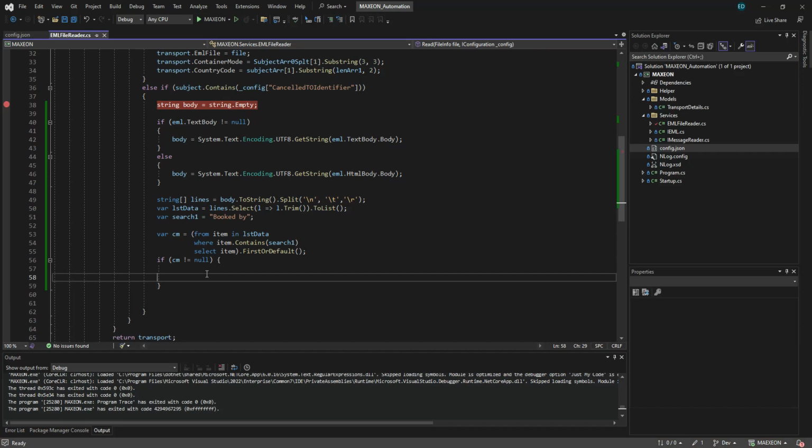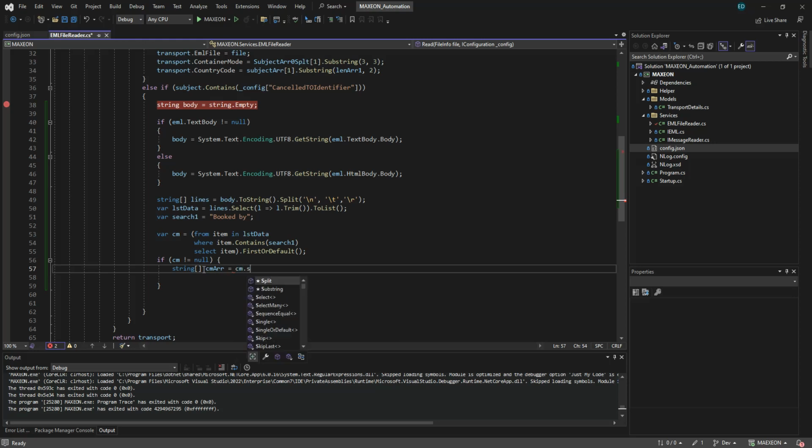Okay, so we are going to split it again. So for example, string array, this is trans containers, CM array is equal to CM dot split.